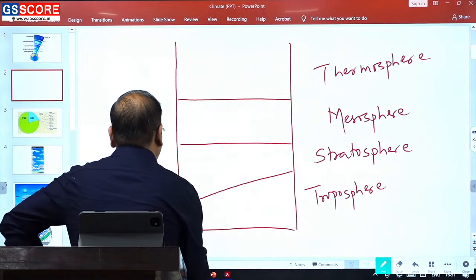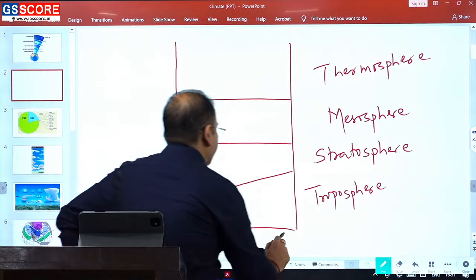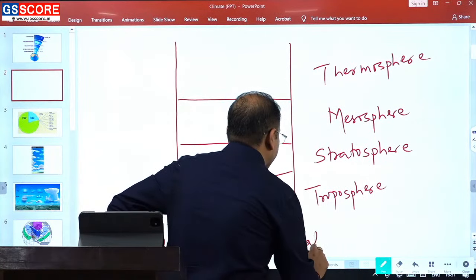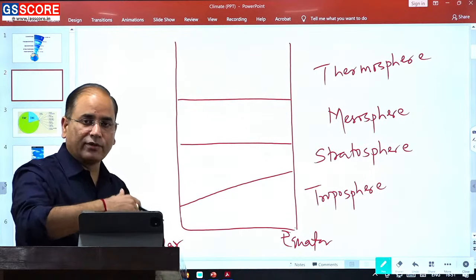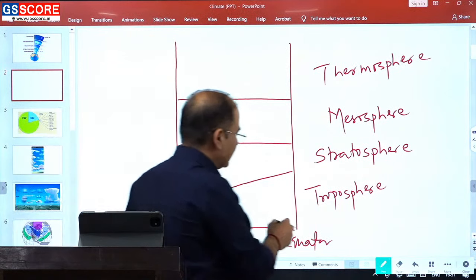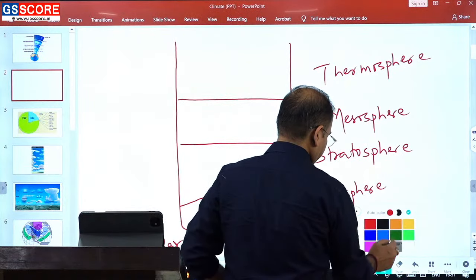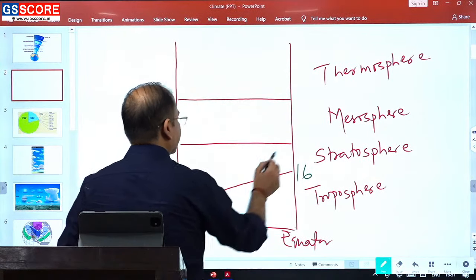Troposphere extent is more over the equator in comparison to the pole. So equator पे height troposphere की थोड़ी ज़्यादा है, and almost it is 16 kilometer. Here we have around 6 kilometer.